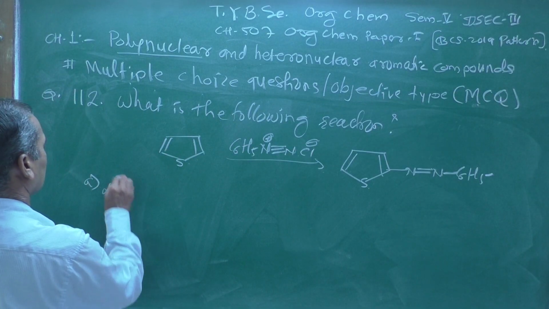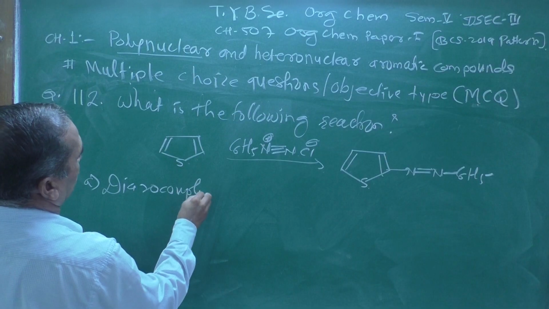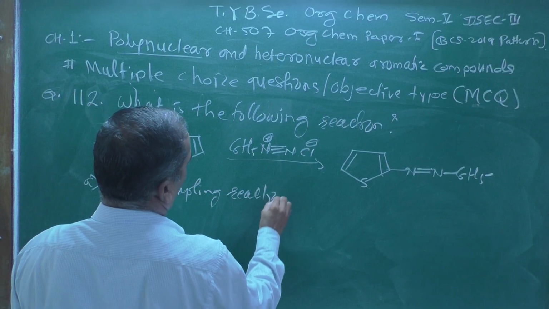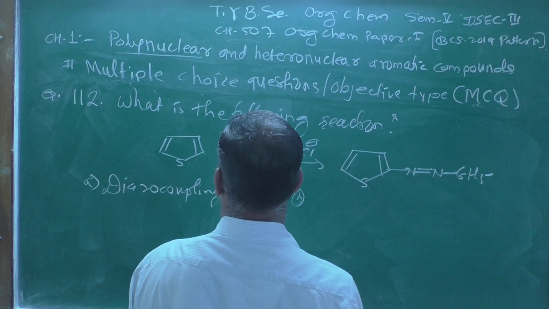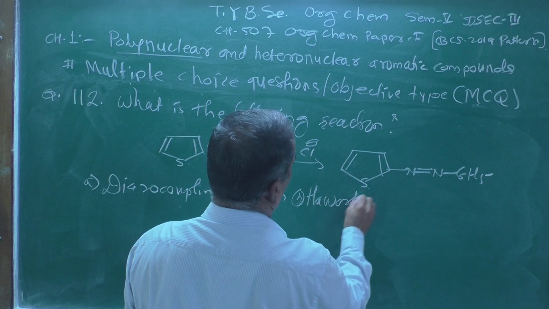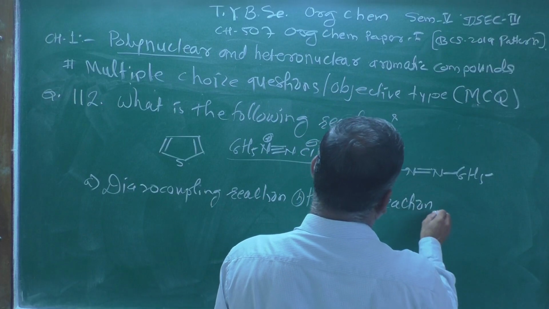A, diazocoupling reaction. B would be Haworth reaction.